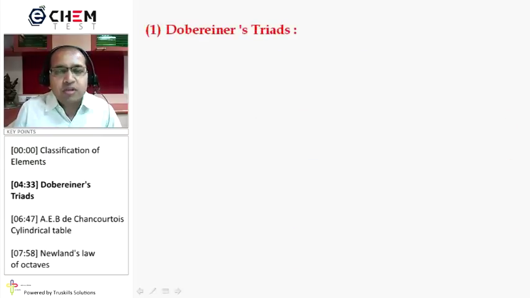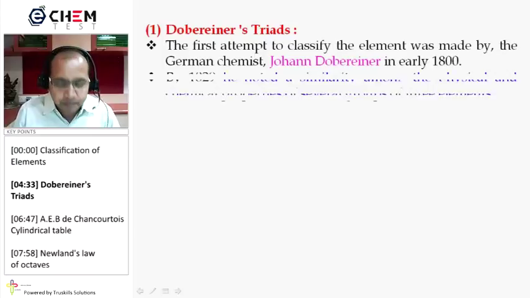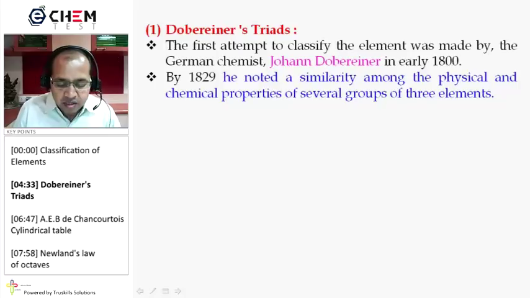In the case of Dobereiner's Triads, the first attempt to classify the elements was made by the German chemist Johann Dobereiner in early 1800. In 1829, he noted a similarity among the physical and chemical properties of several groups of 3 elements.